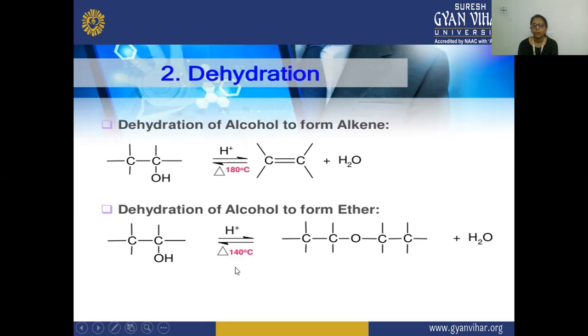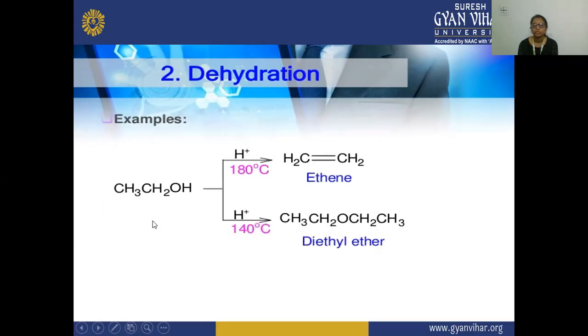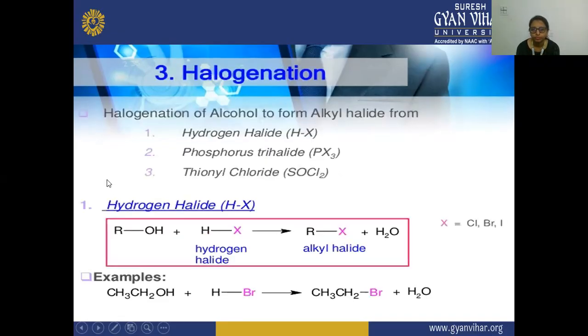So here alcohol is heated at 140 degrees centigrade in the presence of this acid catalyst, and there is a formation of this ether, and the water is removed out. In this example, alcohol is given an acid catalyst at 180 degrees centigrade, the alkene is formed. At 140 degrees, the ether is formed.